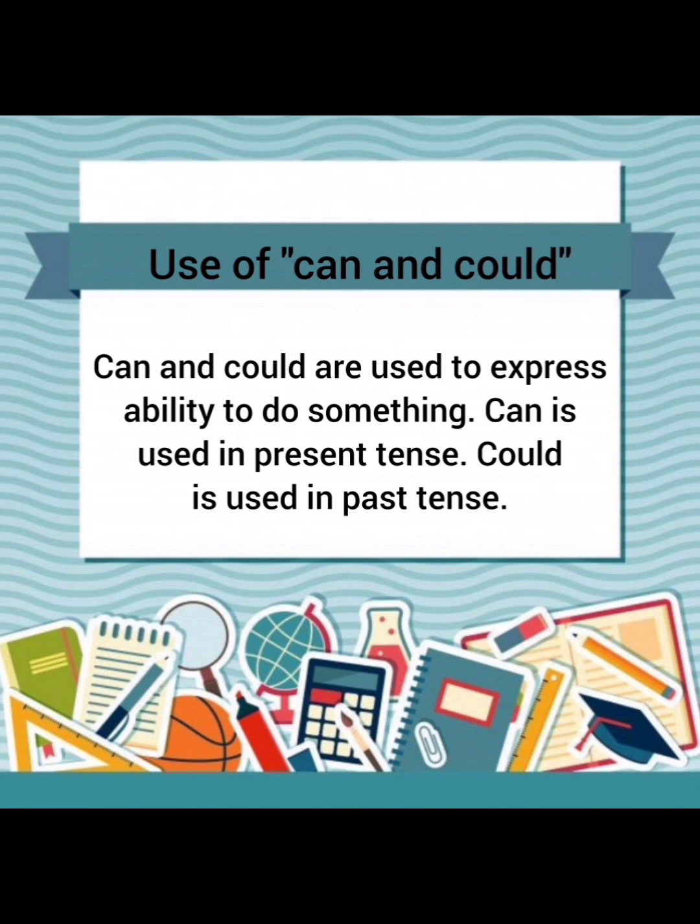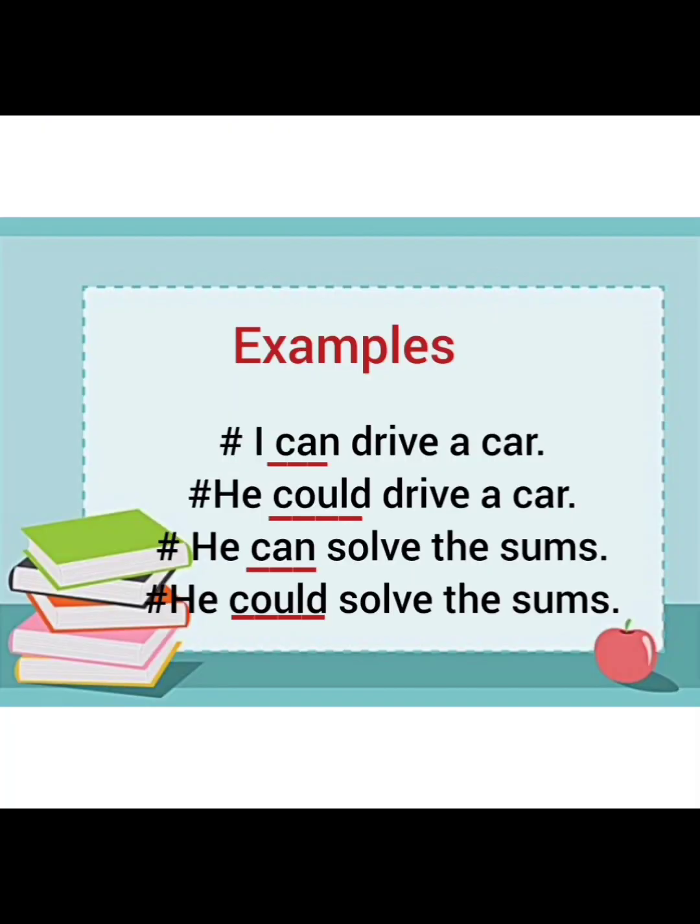Then next I have can and could, that are used to express ability to do something. Can is used in present tense and could is used in past tense. For example, I can drive a car. He could drive a car. He can solve the sums. He could solve the sums. So in this case, can and could are used in present and past in this way.